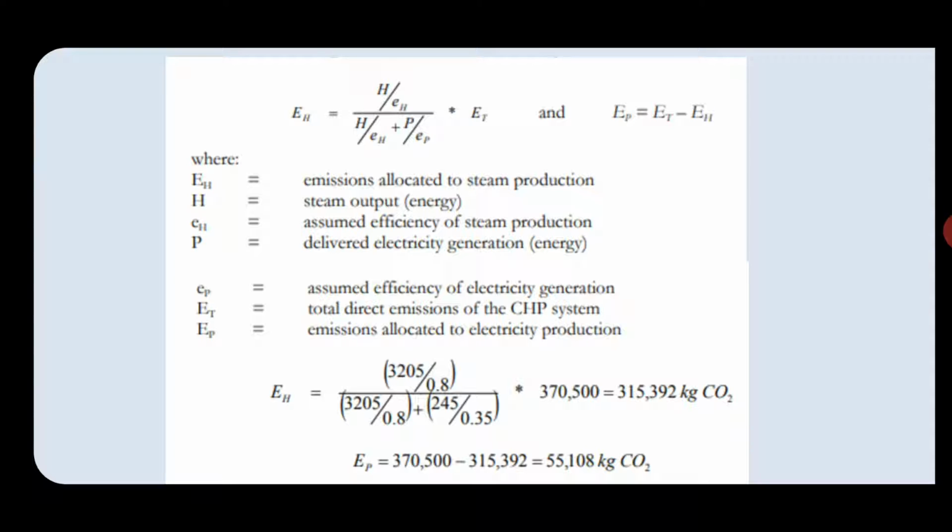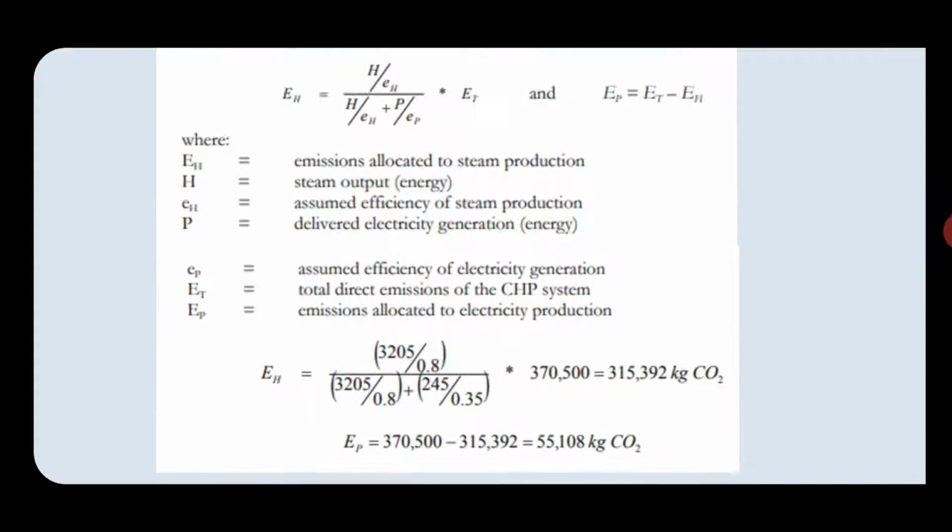Whereas ET is the total direct emissions of the system and EP is the emissions allocated to the electricity production. EP is calculated by the formula ET minus EH, that is total direct emissions minus emissions allocated to the steam production.